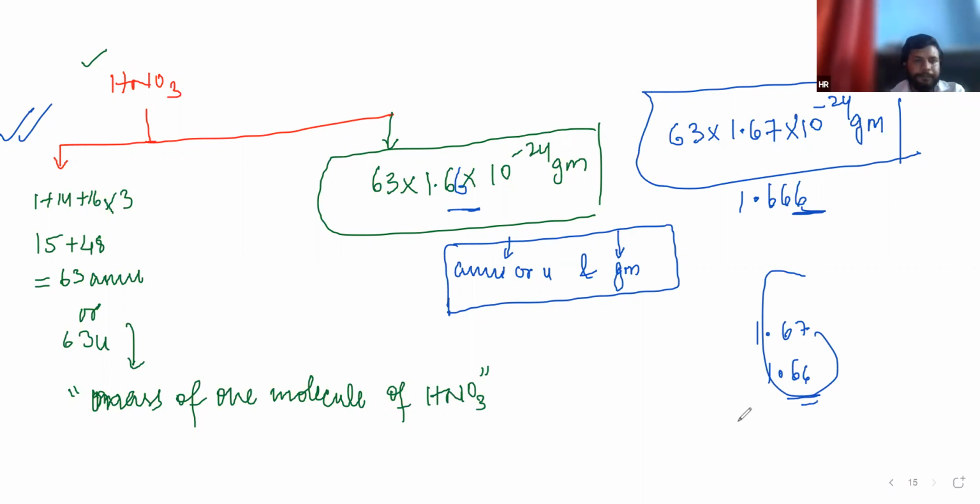Just come to the next point, which is that a scientist has discovered or calculated that 1.66 or 1.67 into 10 raised to the power minus 24 is numerically equal to 1.6022 into 10 raised to the power 23.